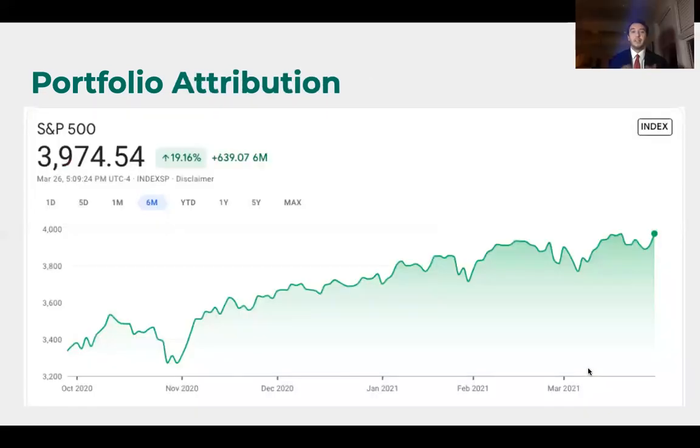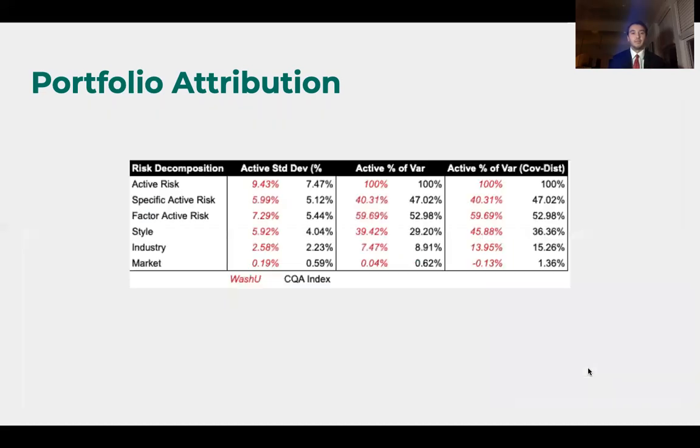Thanks, Alan. So in conclusion, we wanted to look at the attribution for the portfolio. You can see here on this graph that in general, over the course of the competition, the S&P 500 increased. Because of the CQA challenge restrictions, we had to have an even exposure on the long side and the short side. So it made it difficult to maintain gains on the short side.